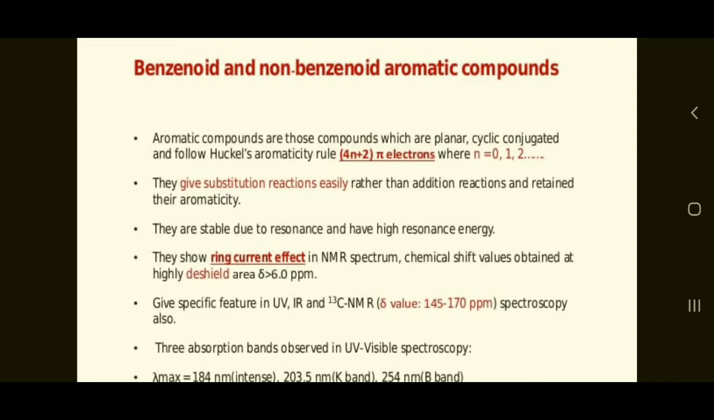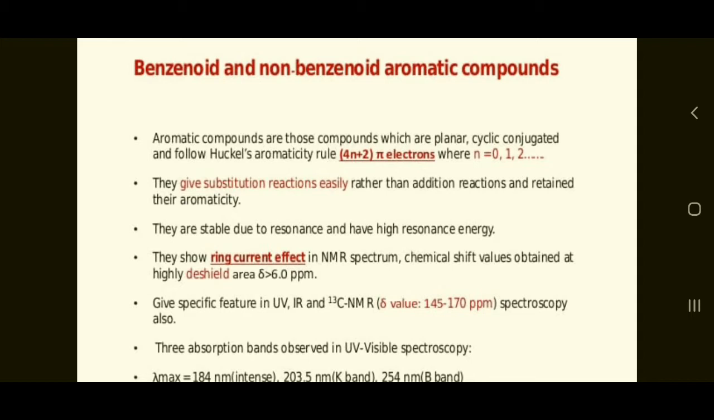They give substitution reactions easily rather than addition reactions and retain their aromaticity. So they are stable due to resonance and have high resonance energy. The ring current effect in the NMR spectrum gives a highly deshielded chemical shift value, delta greater than 6.0 ppm.